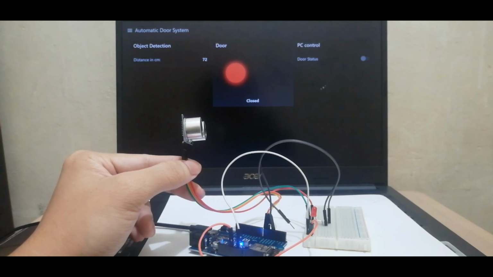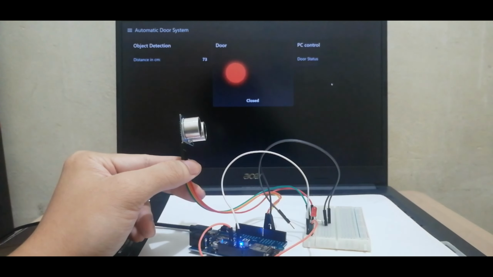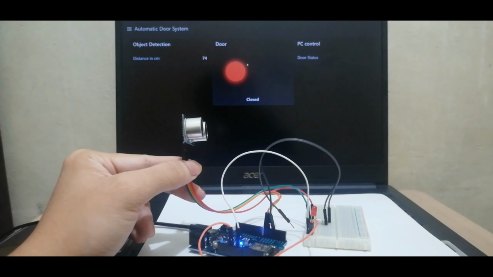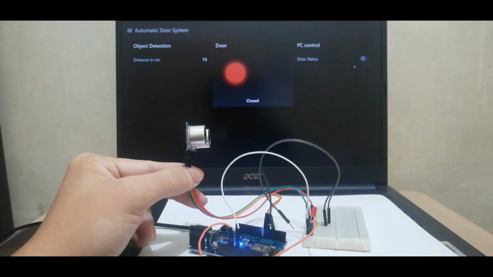With the PC control on the third part of the dashboard, we can control the door to open directly without sensing any object in front of the ultrasonic sensor, like this. But this PC control is not our priority for controlling the door open and close. The priority will be based only on the ultrasonic sensor. So that's all for our hardware simulation.